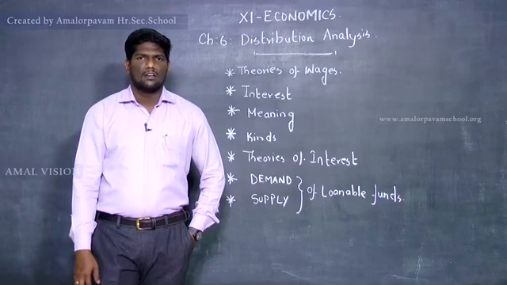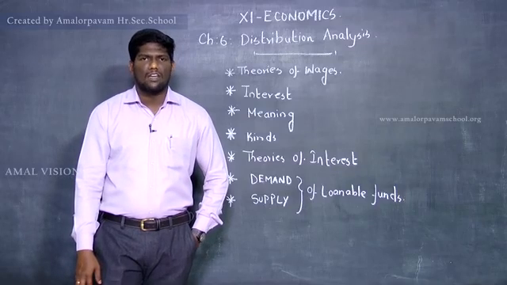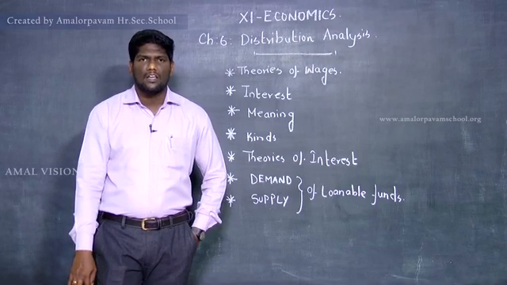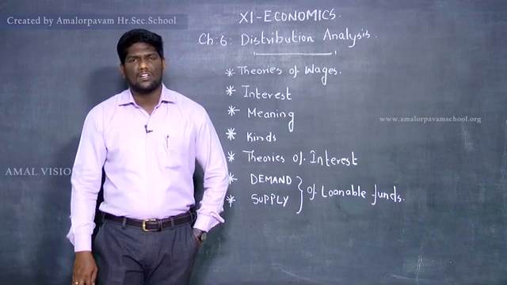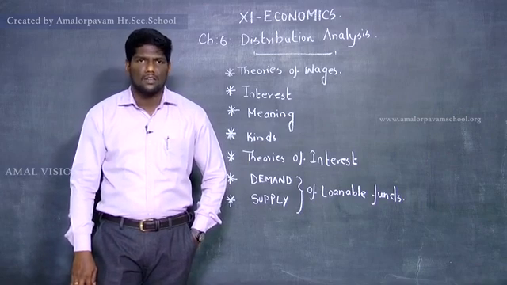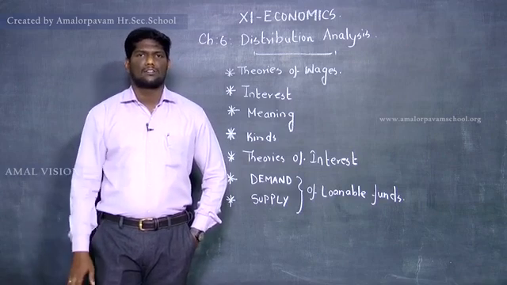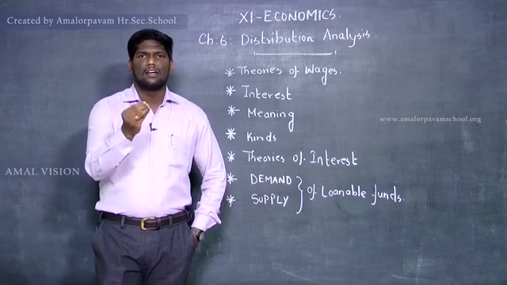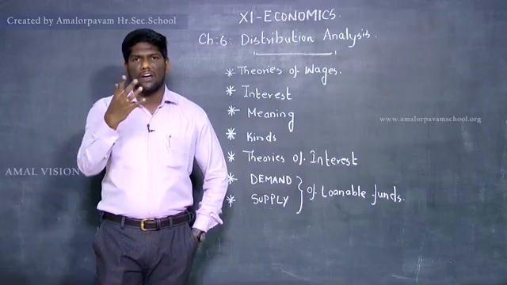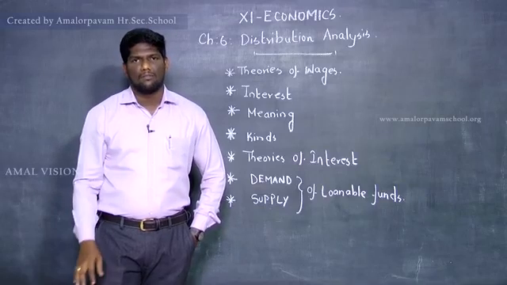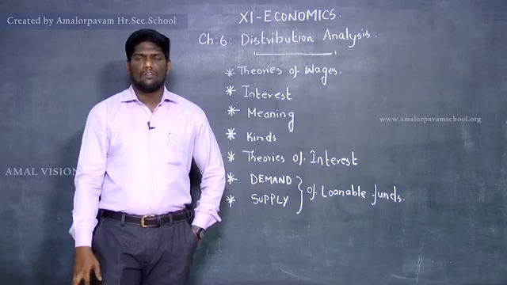So around 1 lakh rupees you are saving for 5 years. At the time of maturity, you will get around 1 lakh 5,000 or 1 lakh 10,000 or 1 lakh 15,000, according to the interest given by various banks. That 15,000 rupees is the benefit you receive for waiting 5 years.